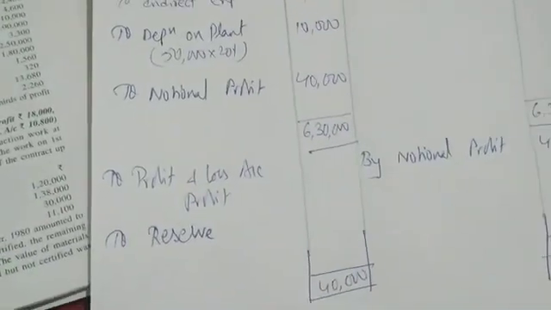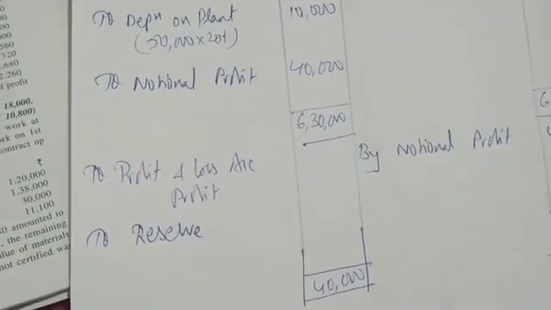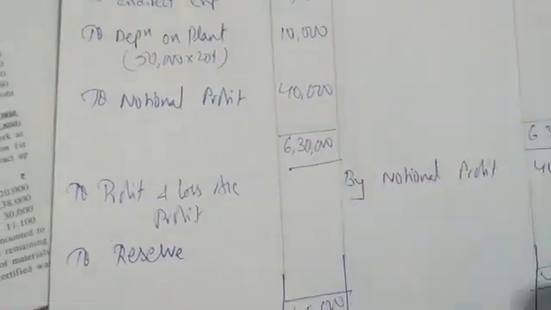So I don't know how much I should transfer to the profit and loss account. For this we have formulas. Okay, so I am writing the working out here.